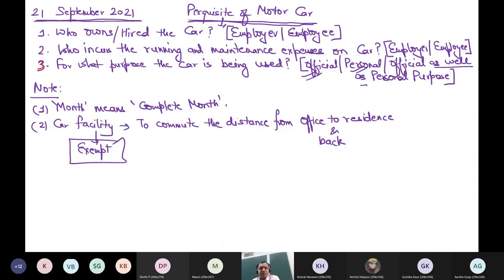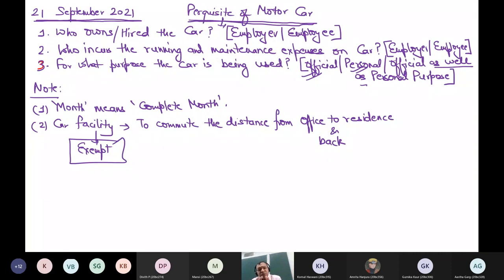If someone asks which perquisites are exempt, then now you can answer some points. Like in accommodation also, if accommodation is provided in a remote area, it is exempt. If accommodation is provided for a period not exceeding 15 days, in case the employee is transferred from one place to another, and if this accommodation is a hotel accommodation, it is exempt. Similarly, car, if provided to commute the distance from office to residence and back, that is also exempt.